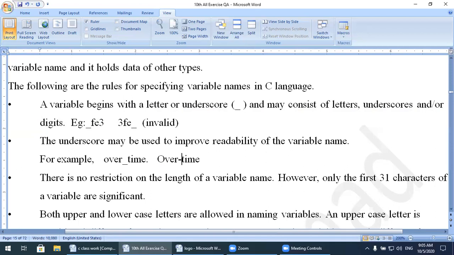Why invalid? Because the first letter is correct, but this is a single variable name. In mathematics you use only a single character, but in the C language you can use up to 31 characters for a single variable name. Over here, this one is invalid because you are using a special character, the minus symbol, in your declaration of the variable name. I told you only the special character underscore is used. So this one is also invalid.